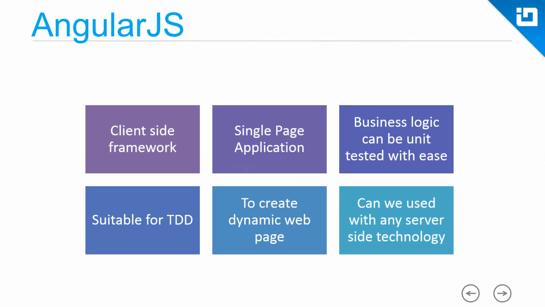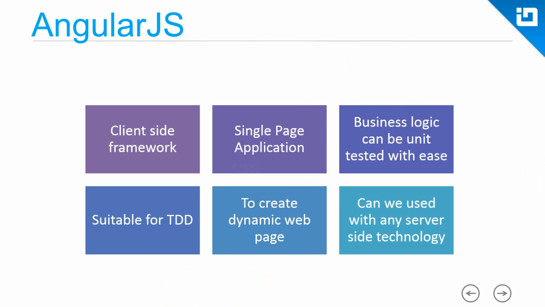So you may have a different view to create a record, a different view to edit a record, and a different view to delete a record. All those views would be loaded on a single HTML page in an asynchronous manner, and that is known as a single page application.